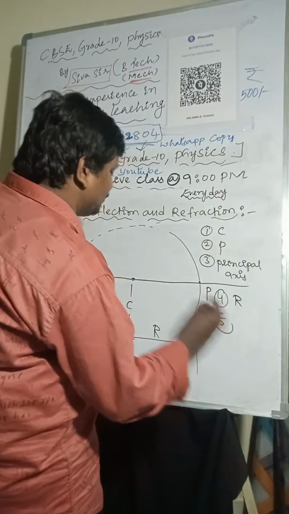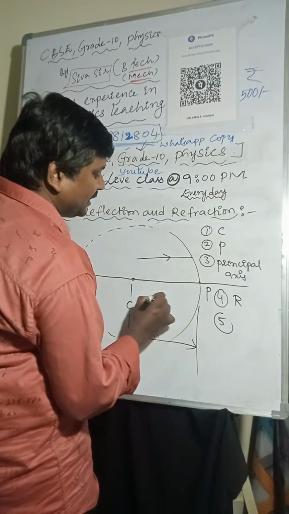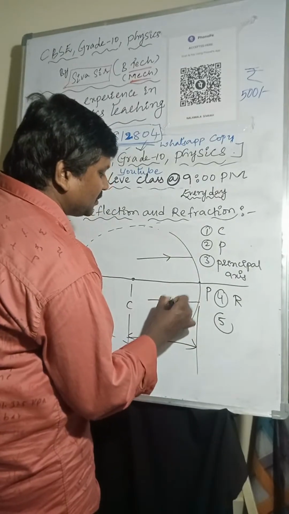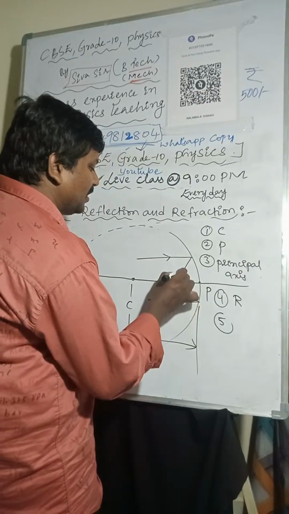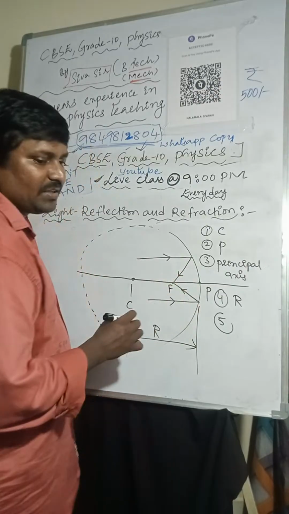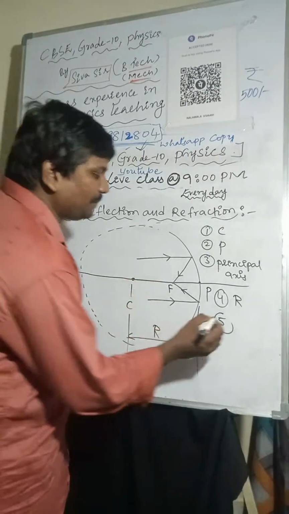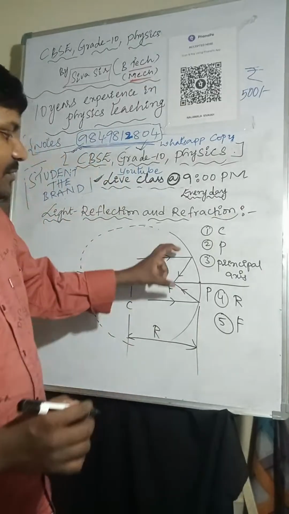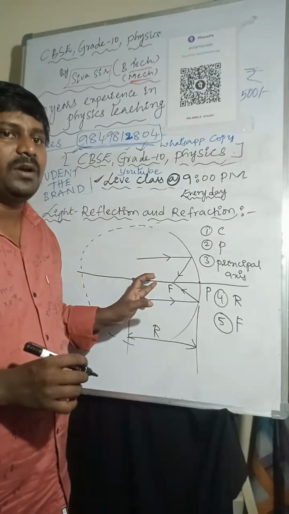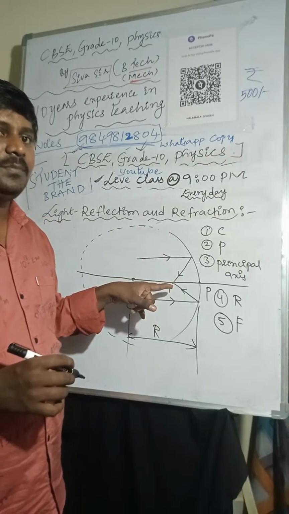Coming to the fifth one, after reflection, all light rays will meet at one point on the principal axis. That is called the focus, or simply principal focus.